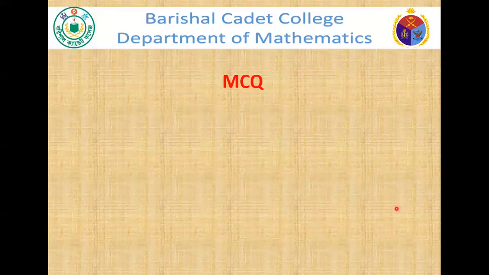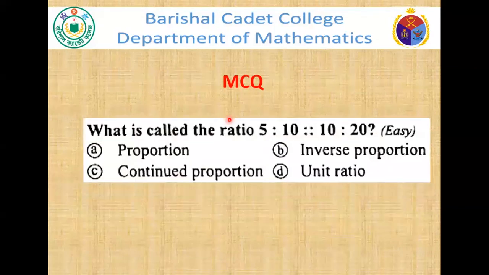Dear cadets, till now I have discussed many things about ratio which is related to the broad question. Now I will discuss some MCQ questions. The first one: what is the ratio 5:10 equal 10:20 called?